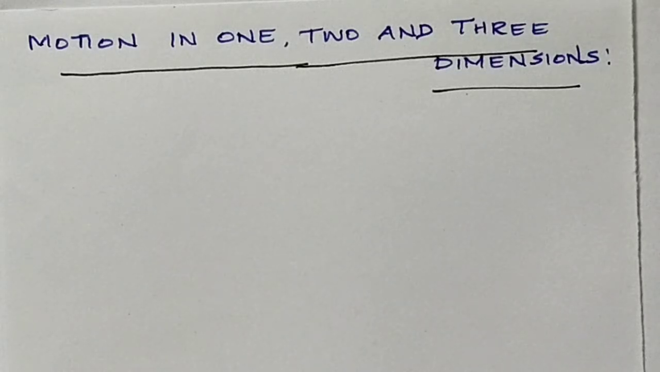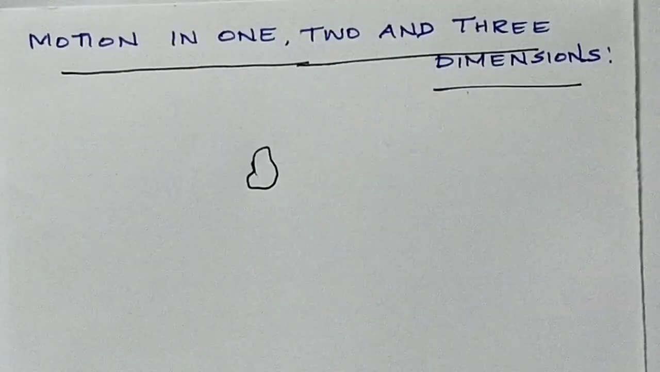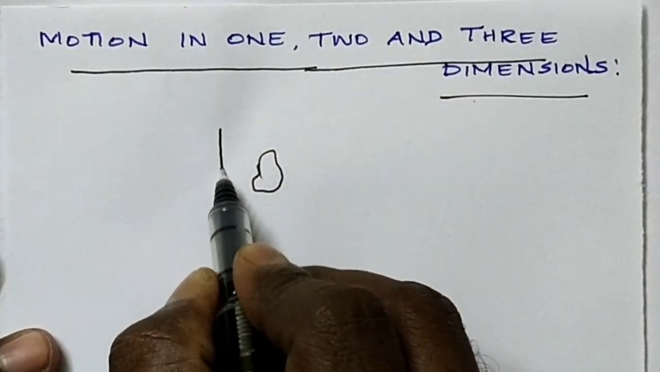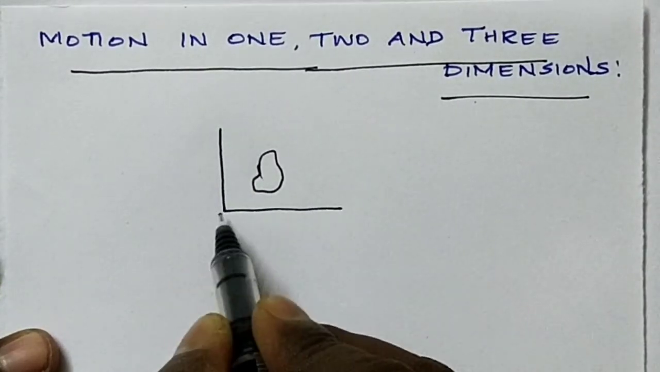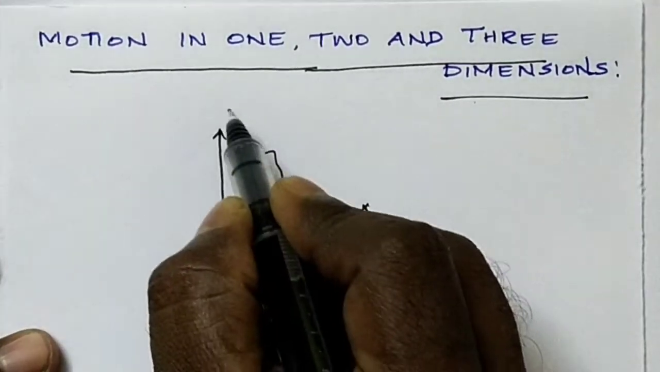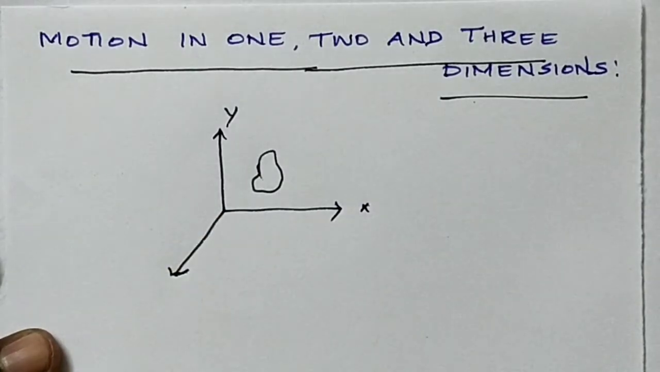Today we will discuss the topic motion in 1, 2 and 3 dimensions. If any object is in space, the position of the object is expressed using a coordinate system. Here we can use x, y, that means the position of the object in an xy plane.